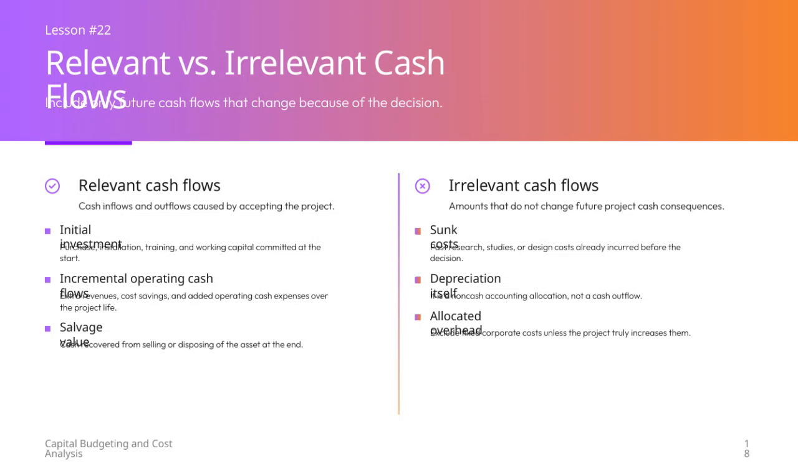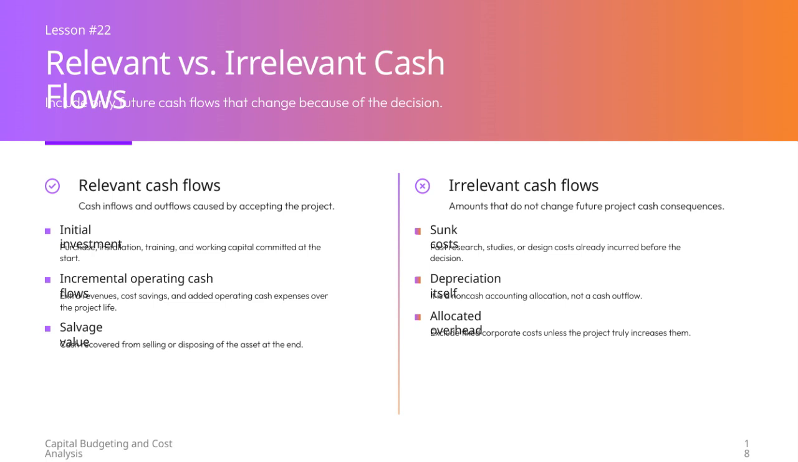When evaluating a project, it's crucial to focus only on cash flows that are relevant to the decision. Relevant cash flows are those future inflows and outflows that will actually change if we accept the project. For example, the initial investment includes costs like purchasing equipment, installation, training, and any working capital that needs to be tied up at the start. Then we have incremental operating cash flows, which cover additional revenues, cost savings, or any extra expenses directly related to operating the project throughout its life.